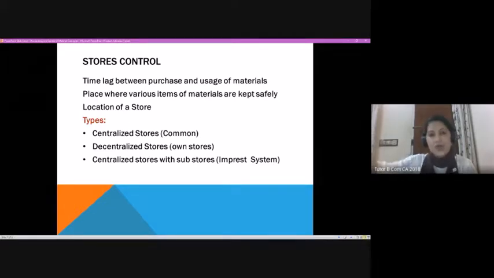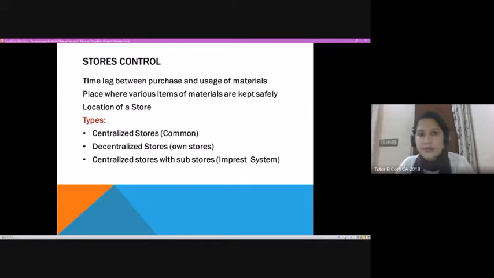From the main centralized store, they will bring some of the material, which is maybe required for one production cycle, maybe for 1 month, maybe for 2 weeks. Likewise, depending upon the length of the operating cycle, they will keep this in the sub-stores. As the material gets issued from the sub-stores, that will be replaced from the centralized store. That's why we call that an imprest system.